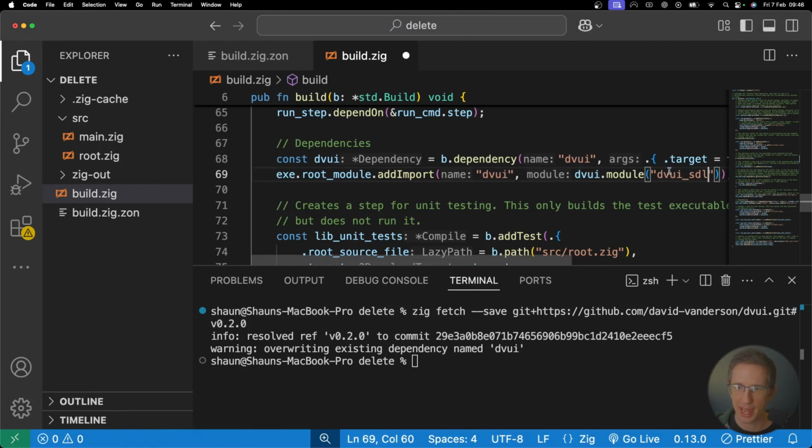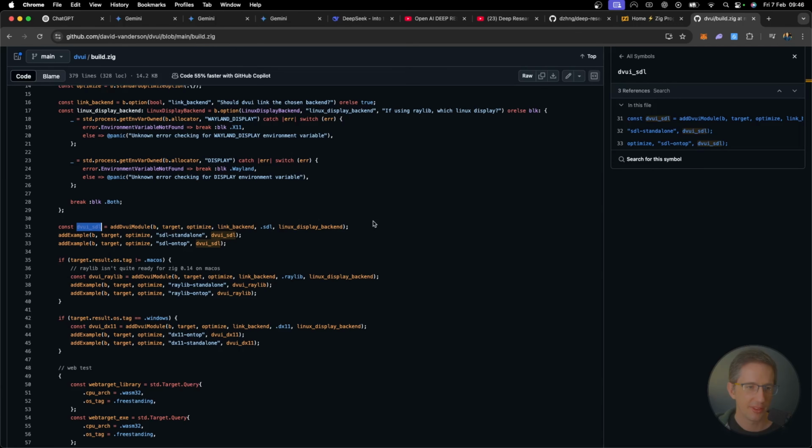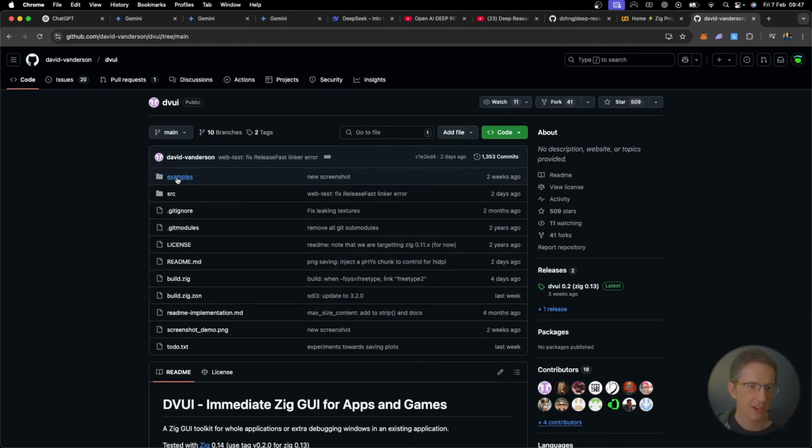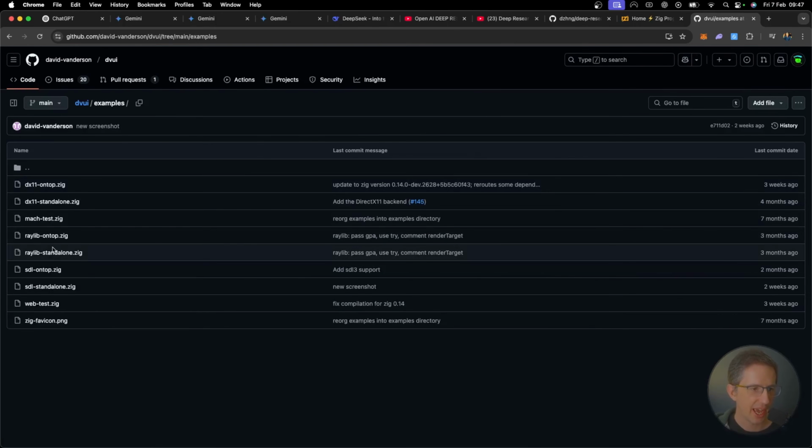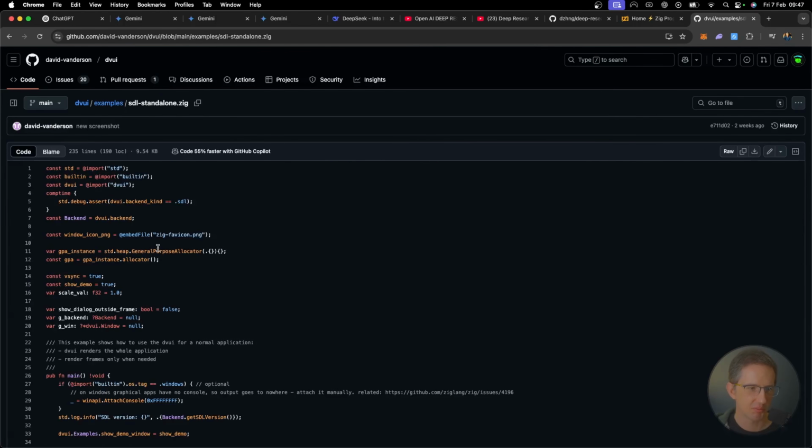Let's go here and add in that module over there that it's exporting here. So add dvui module. Now let's go over here to examples, and there is this standalone, SDL standalone Zig. That looks kind of standard to me, standalone SDL. It just sounds like it should work out of the box. I know nothing about it, so I'm going to test it.